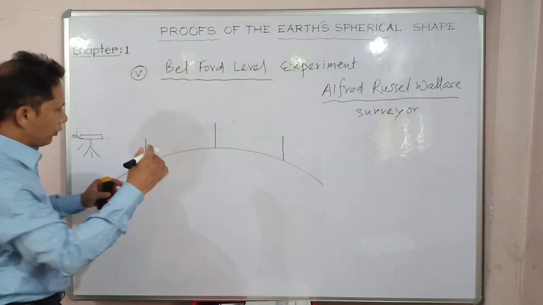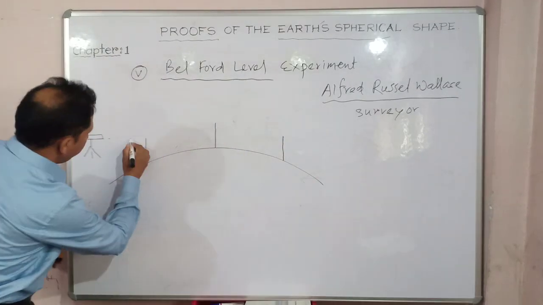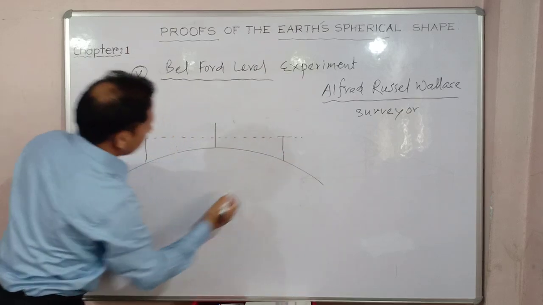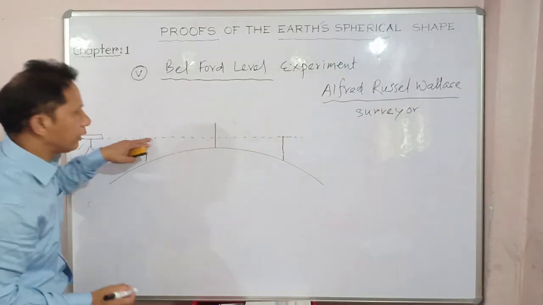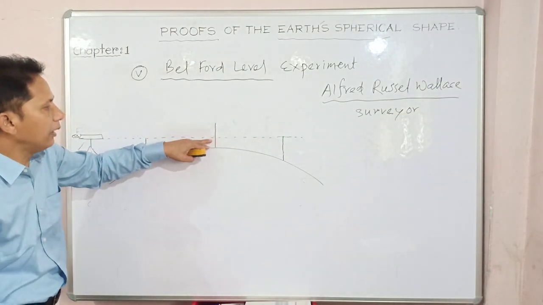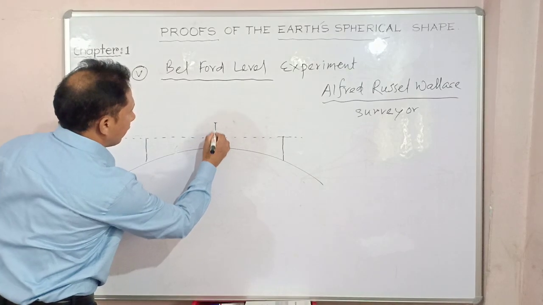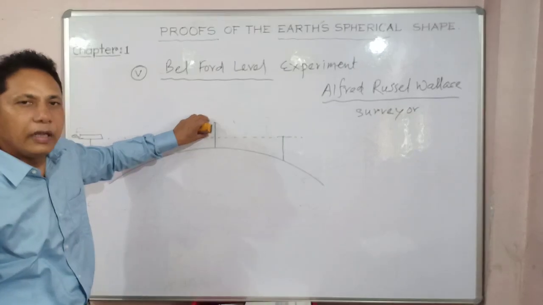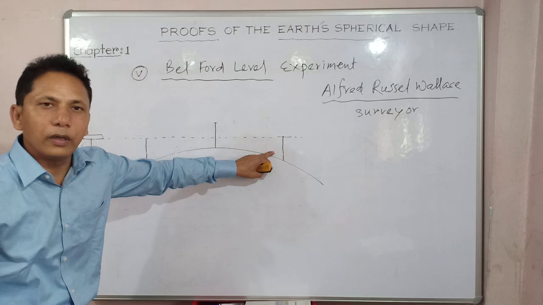What he noticed is that through the line of sight, the top portions of the first and third pillar coincide, but the middle pillar, almost 0.5 meter, has gone above. The height of the middle pillar has gone a little higher compared to the first and the third pillar.